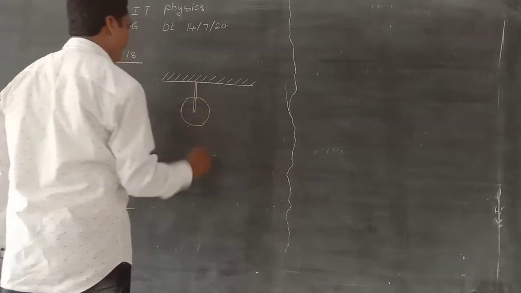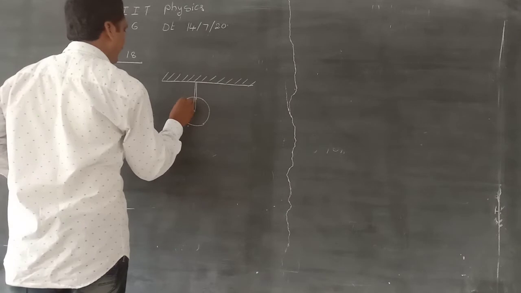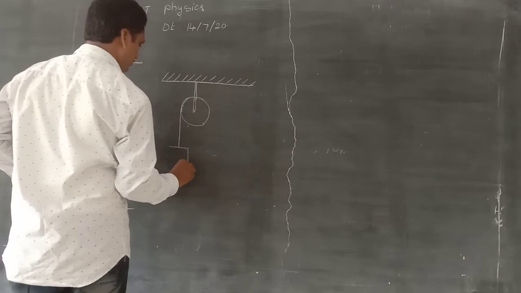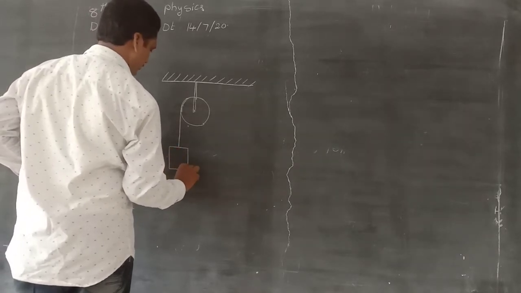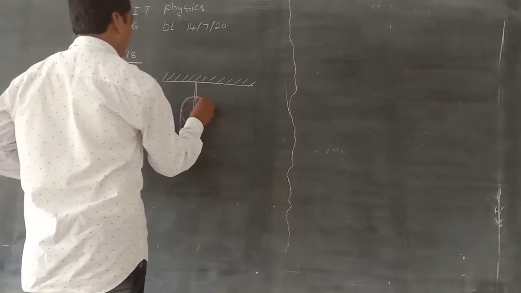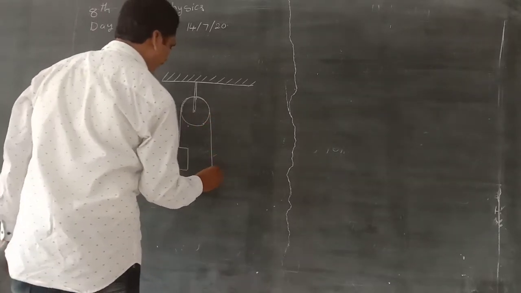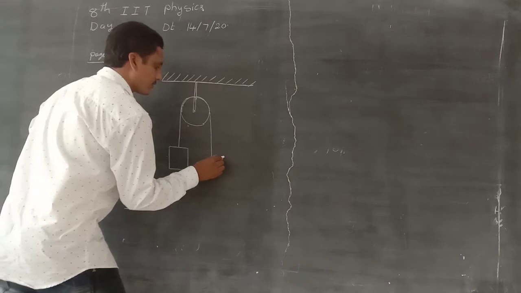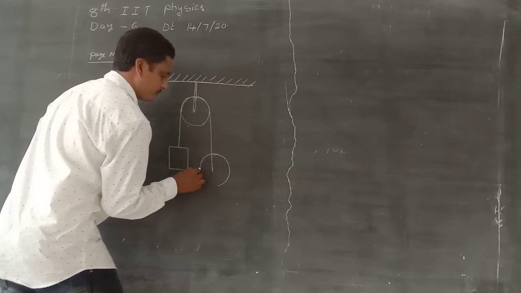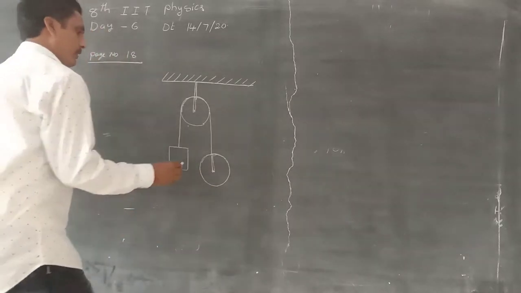This is the pulley, and a body moving over the pulley with a massless string. Here, this is also a pulley.